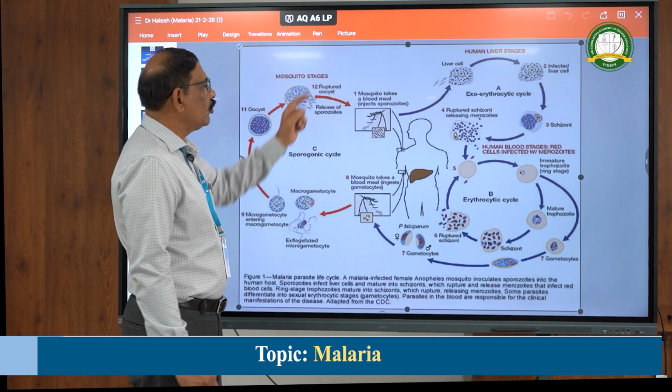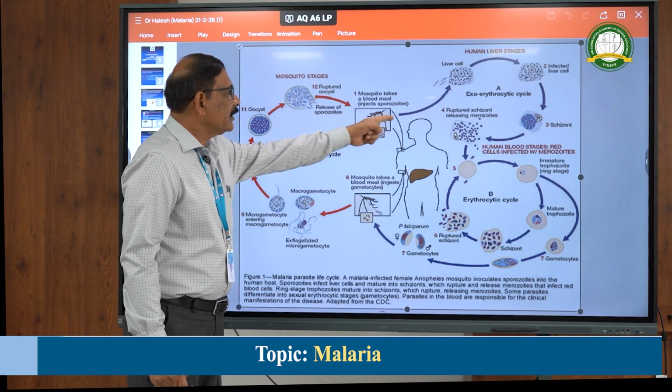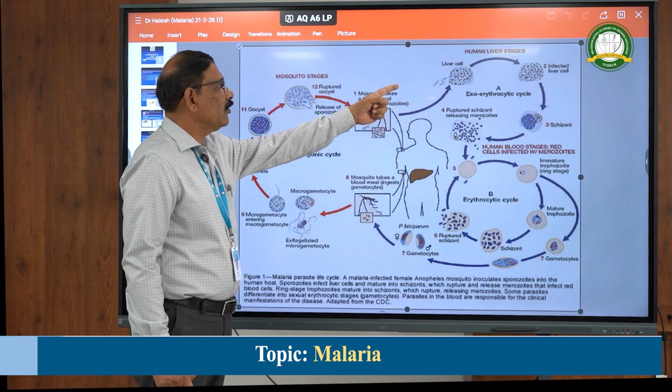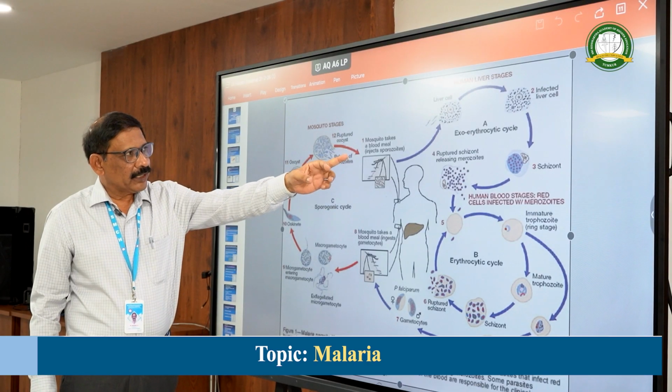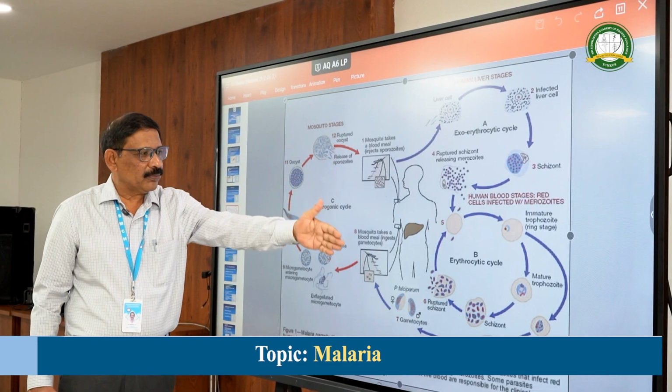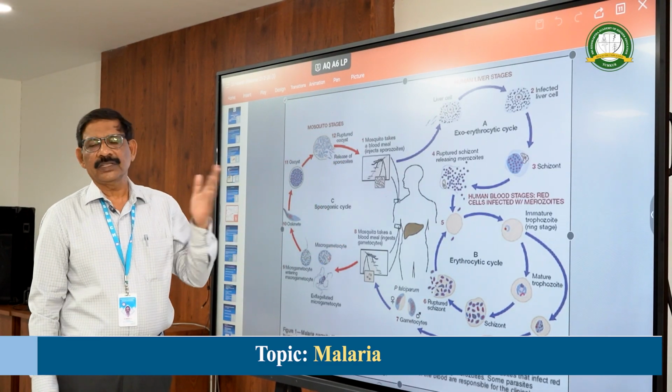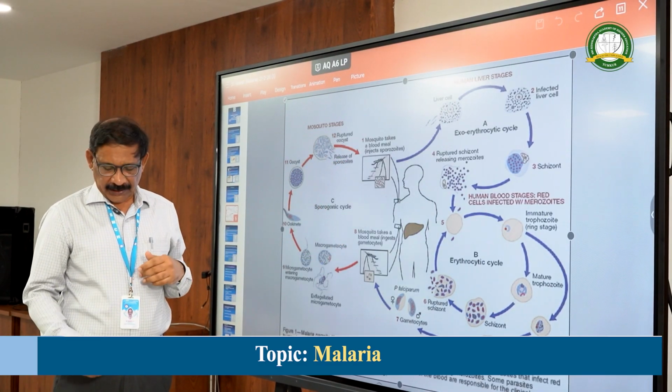When such a mosquito bites a man, the sporozoites will enter and go to the liver, and the pre-erythrocytic cycle occurs, and the erythrocytic cycle continues. This is the life cycle of the malarial parasite.